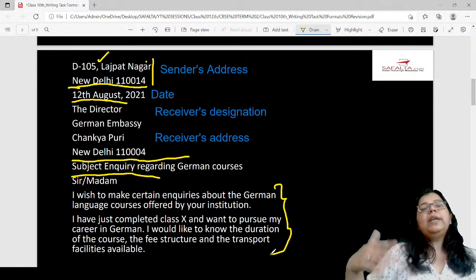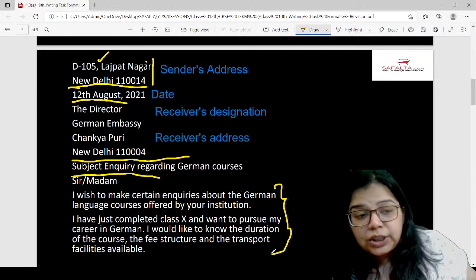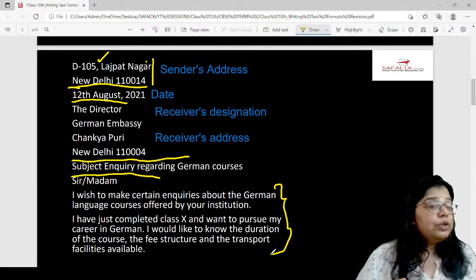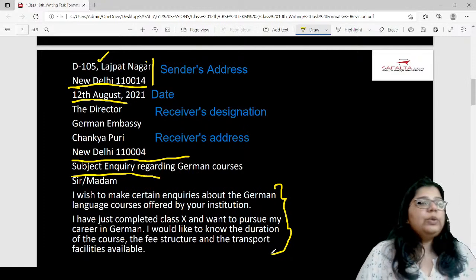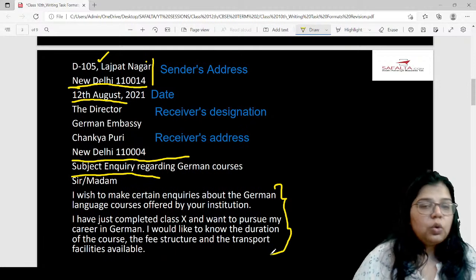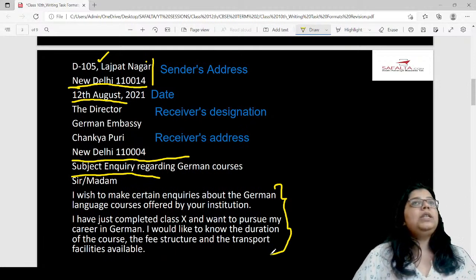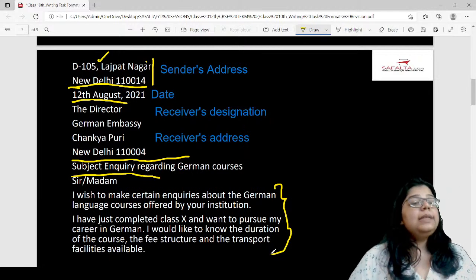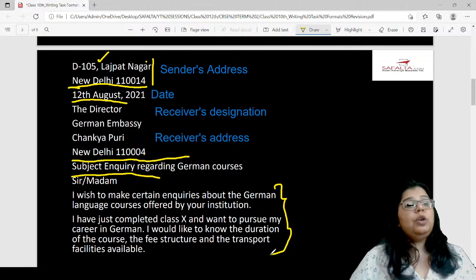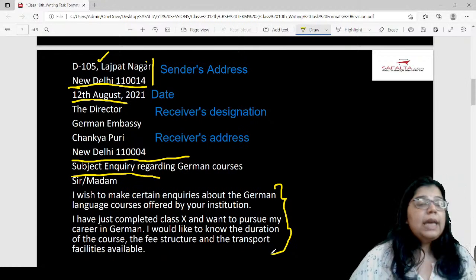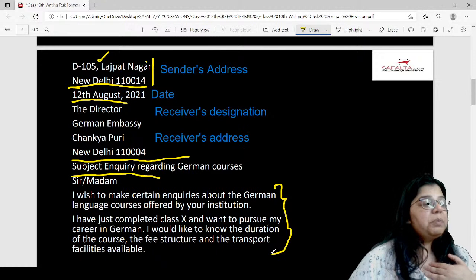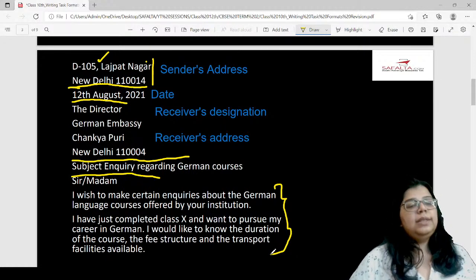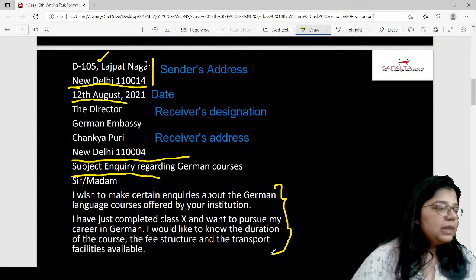When you're looking for any course, any sort of coaching, what are you looking for? You're looking for the duration, the schedules, and the fee structure. Duration, because you may be interested in a 2 months course or a 6 months course, a 1 year course or even a 20-day course. That's your choice. Then the fee structure, depending on your budget. And third, as a person who is working, I would also like to know the schedules. In this case you can write transport facilities also.